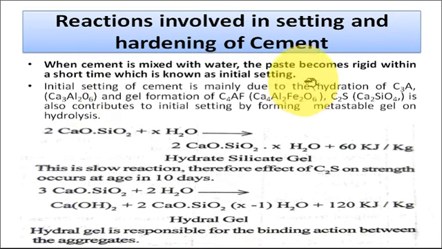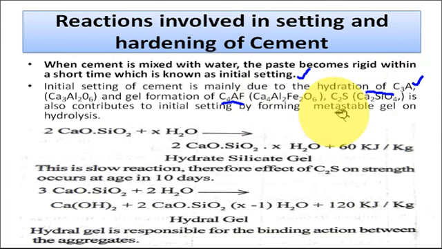When cement is mixed with water, the paste becomes rigid within a short time, which is known as the initial setting. And initial setting of cement is mainly due to the hydration of tricalcium aluminate C3A and gel formation of tetracalcium aluminoferrate. We have discussed in our previous class what these products are: aluminates, aluminoferrate and silicates.